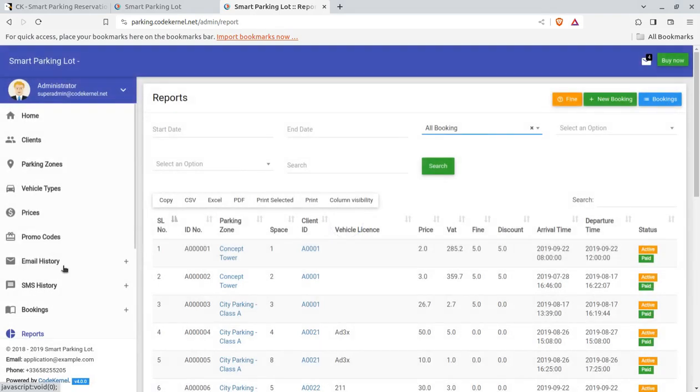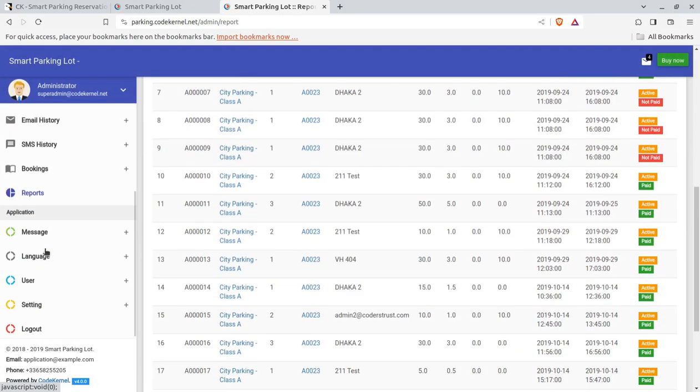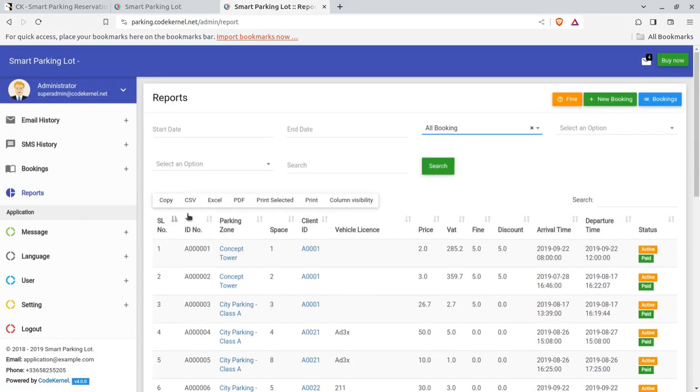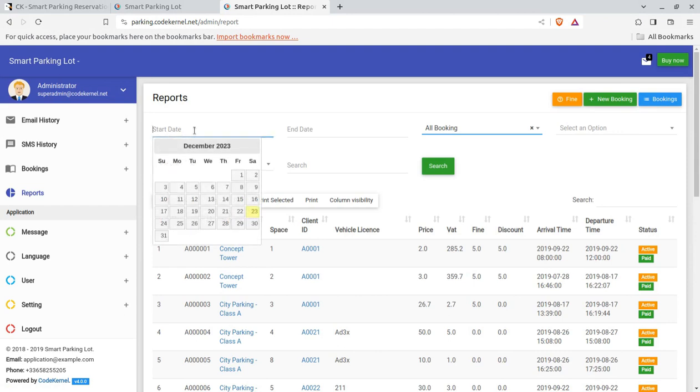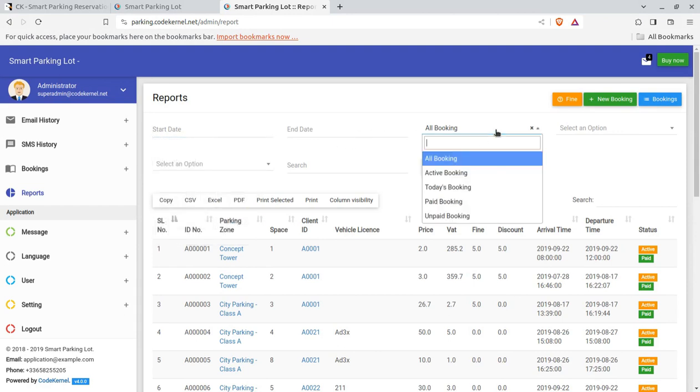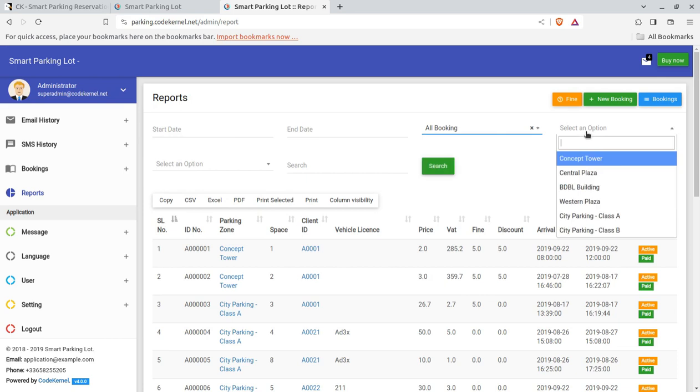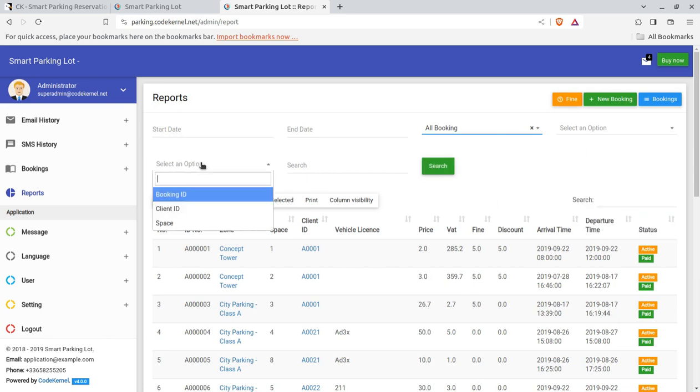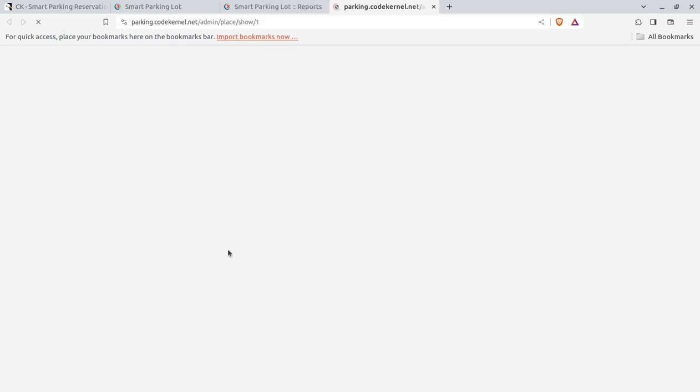Further reports is another section where we can get reports, summary reports, like you can filter the date, end date, all bookings and active bookings, today's booking, and further options for parking lot or zone, the action, client ID, and the search. If you are looking for a specific client, you can filter all the data for the client, how many times he or she came to your parking lot, and what is the payment status and all. So further details can be seen here.